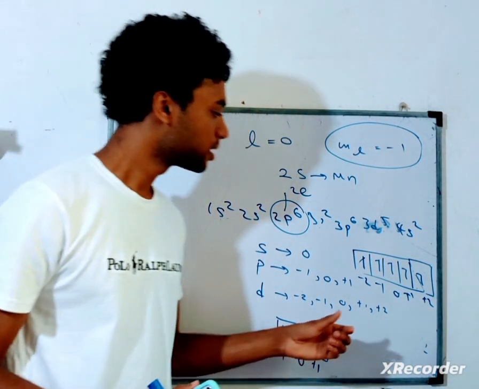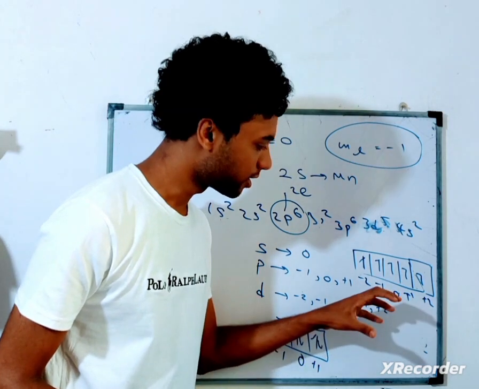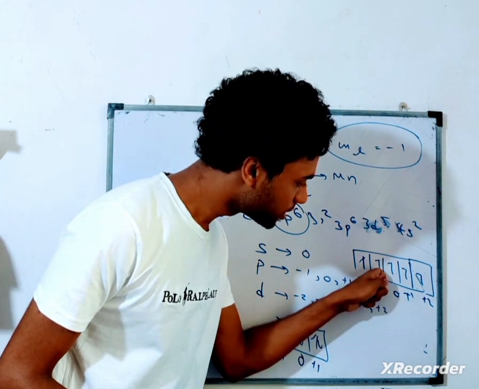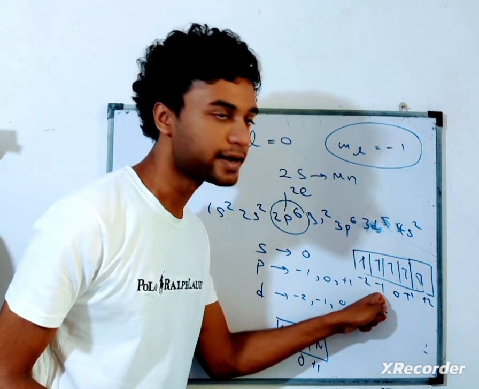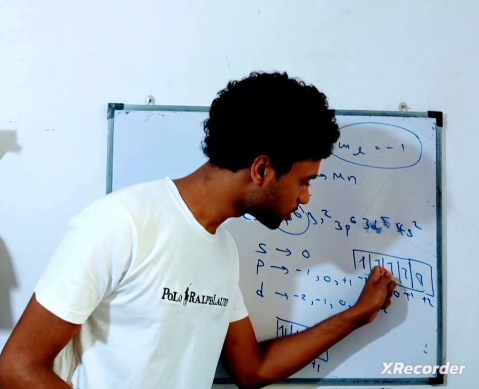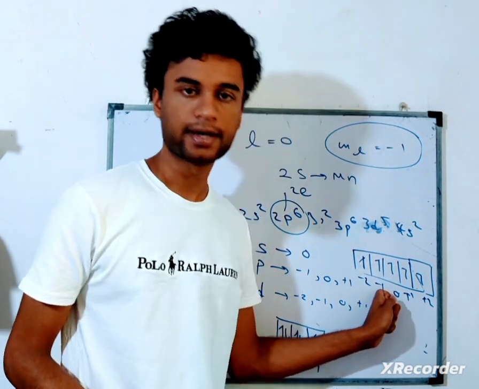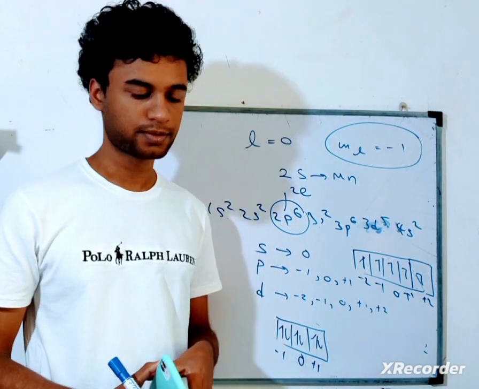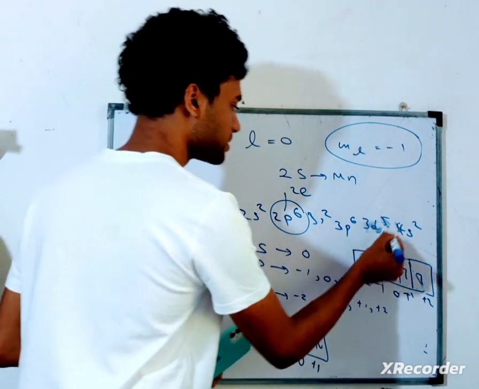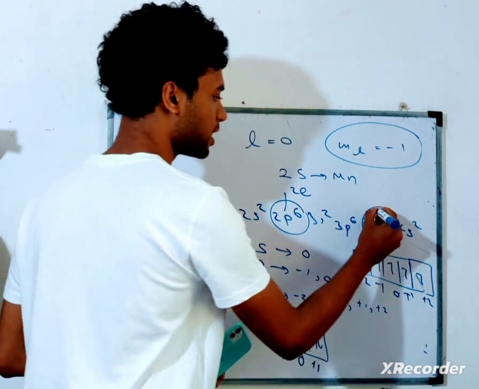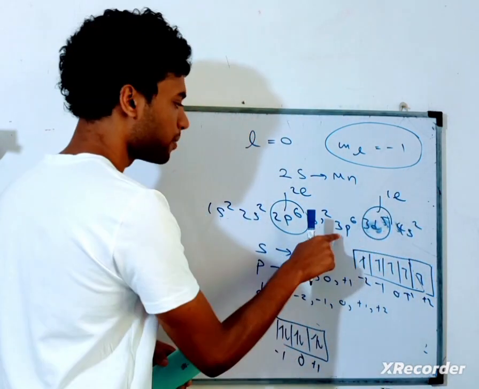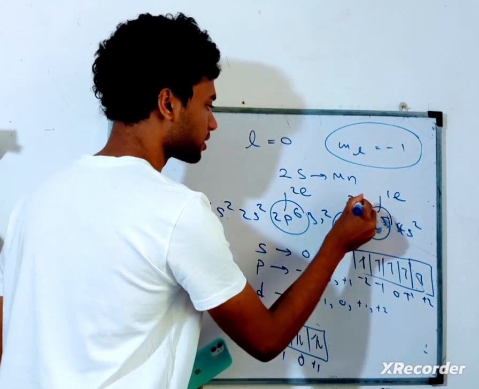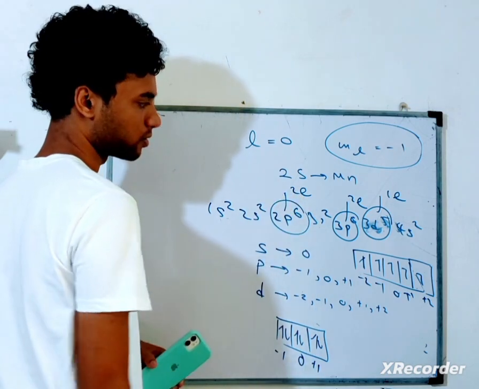Now look very carefully: only 1 electron has the ml equals minus 1 value. Very important conclusion, right? So in the d sub energy level we have only 1 electron. But 3p6 has 2 electrons as well, because 2p6 has 2 electrons.